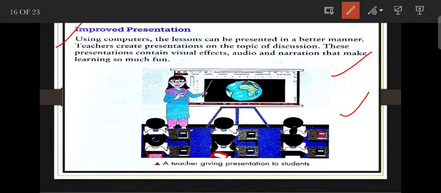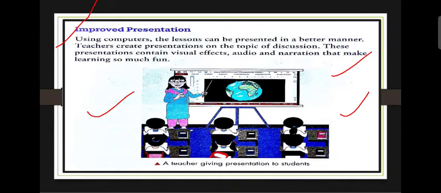So similarly, using a computer, the teacher can create a presentation in a better manner. And this presentation contains visual effects like these pictures, audio and narration that make learning so fun.